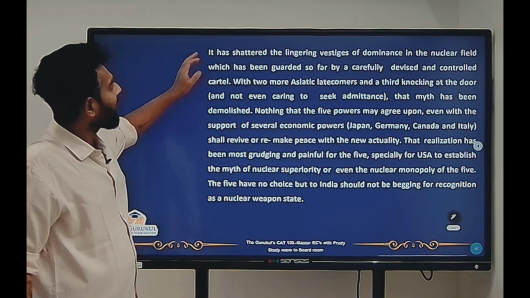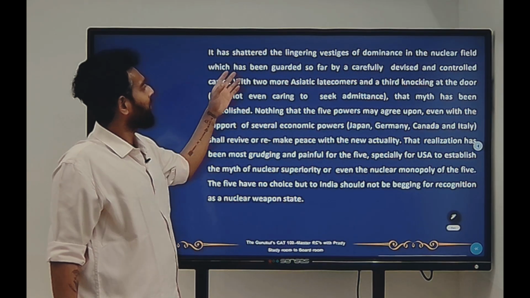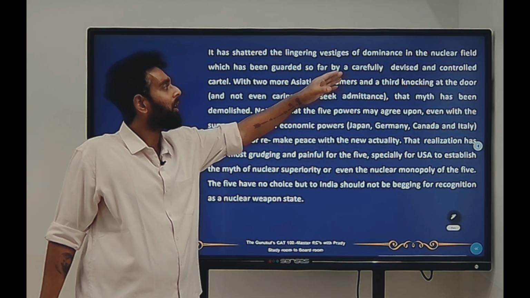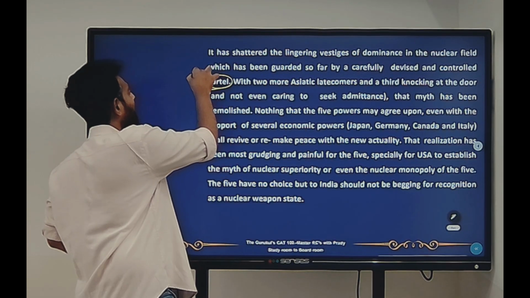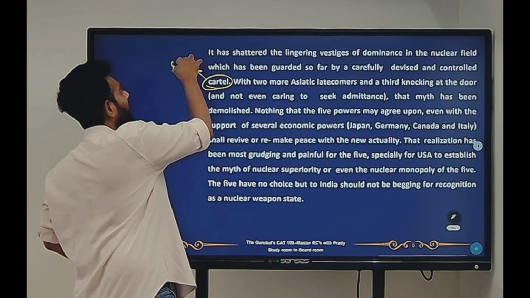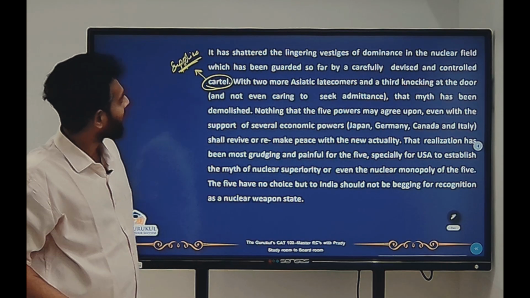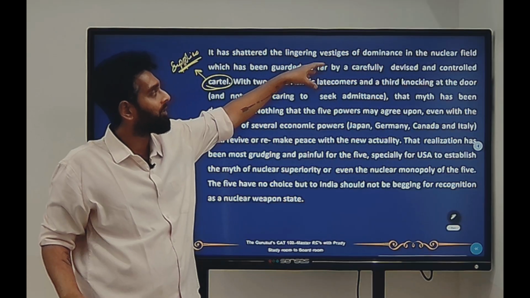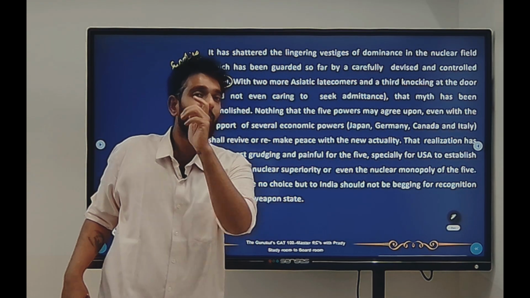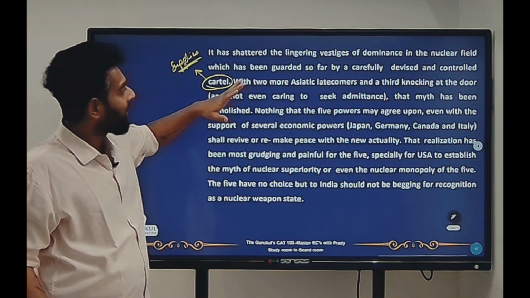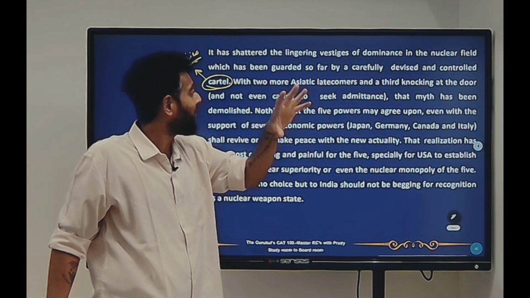Now, if we move forward, it has shattered the lingering vestiges of dominance in the nuclear field, which has been guarded so far by a carefully devised and controlled cartel. What is this cartel? Cartel is some kind of an organization which controls supplies of things by increasing prices. Yes, so it has shattered those lingering vestiges of dominance. That means it has shattered the remaining boundaries of dominance in the nuclear field, which was very guarded by a cartel. So this cartel is nothing but the USA and the P5 nations, right?